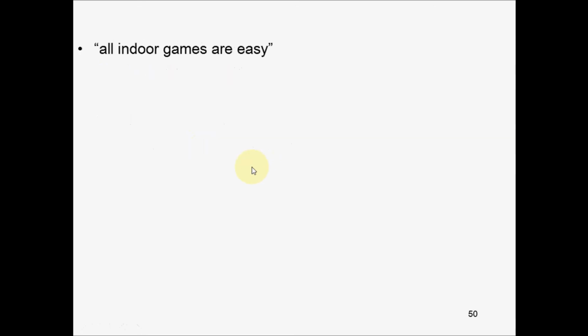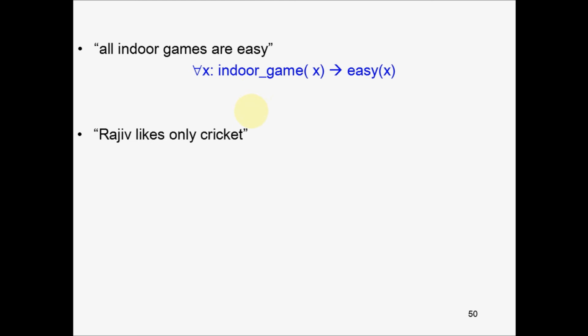Let us see some more examples. All indoor games are easy. For all x, if x is known to be an indoor game, implies x is easy. Rajiv likes only cricket. Rajiv likes cricket.